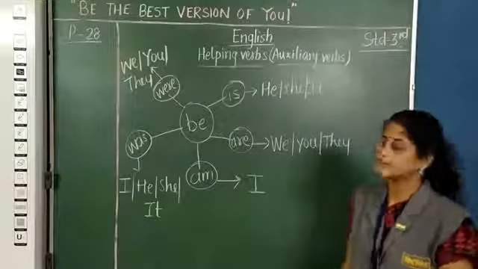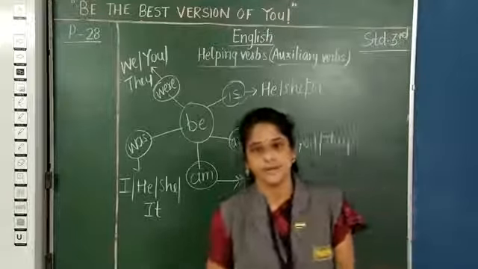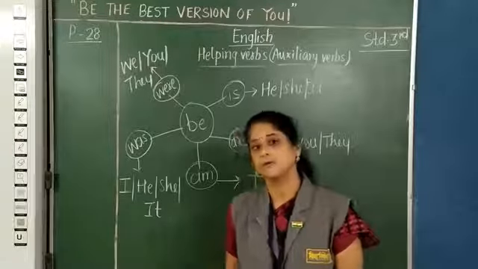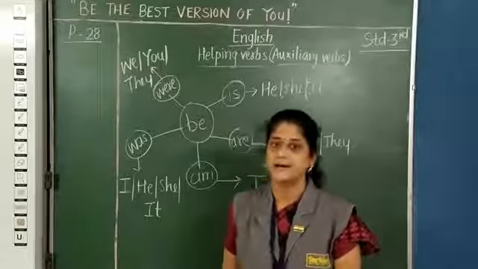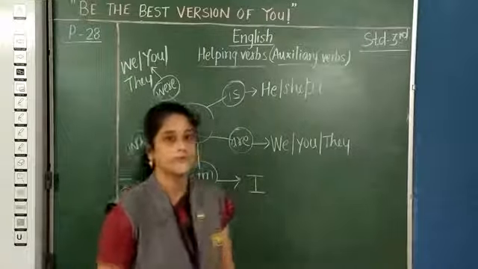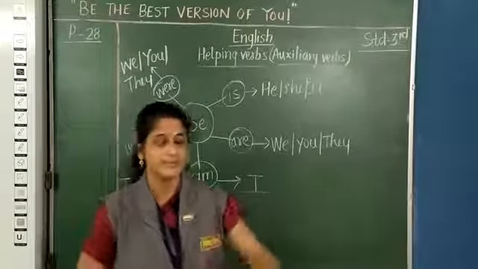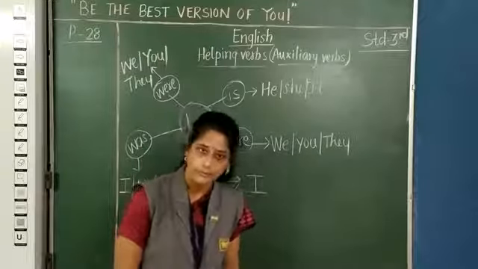Yes, so children, in the last period I had started with helping verbs, also called auxiliary verbs, or they are also used as linking verbs. Helping verbs or auxiliary verbs and linking verbs. Yes, now we had started with the first form of verb, that is to be. I am going to revise it a little bit and then we'll go to the next form of verb.